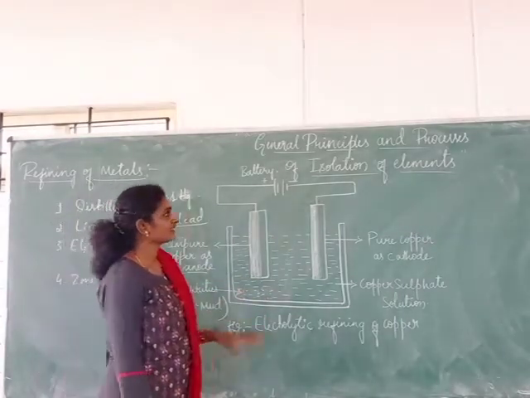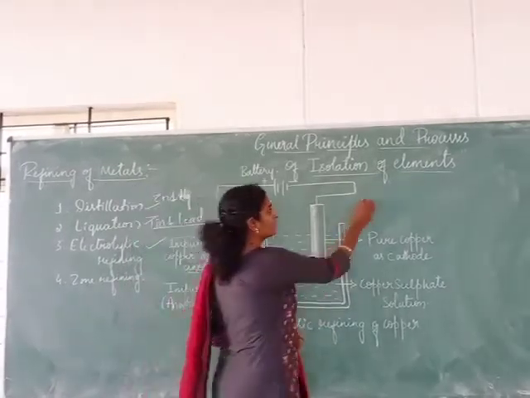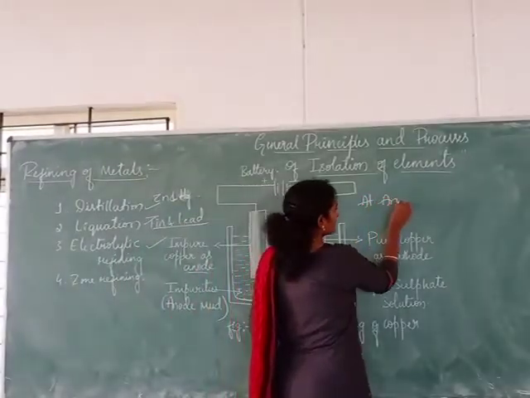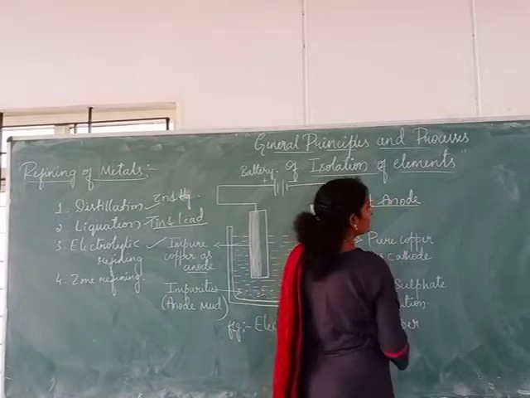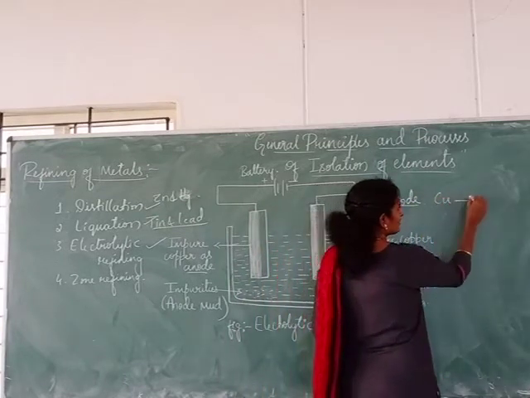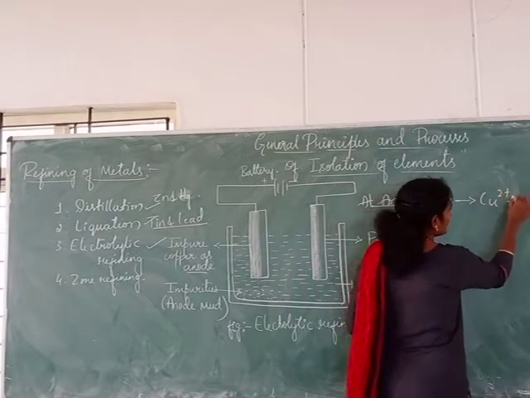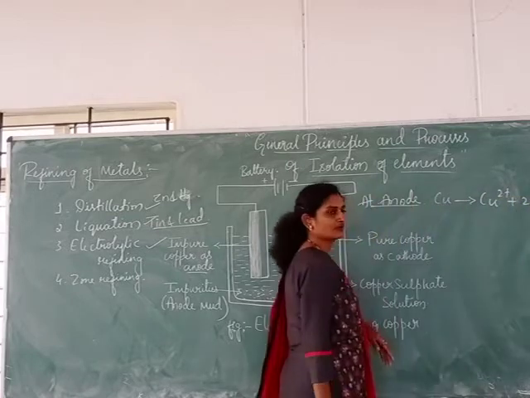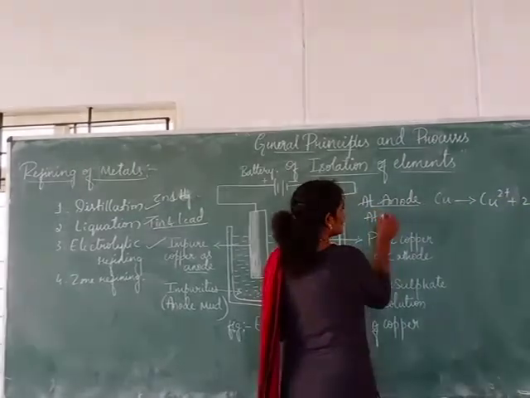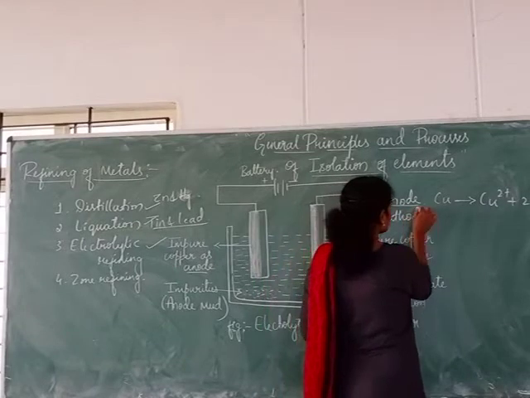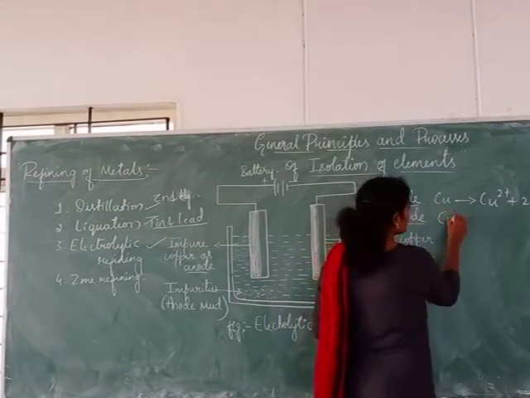Actually, in this process, at the anode loss of electrons takes place, that is, copper undergoes oxidation by losing 2 electrons. And at the cathode, deposition takes place, that is, reduction.